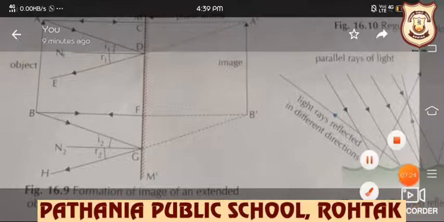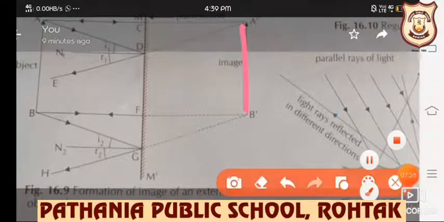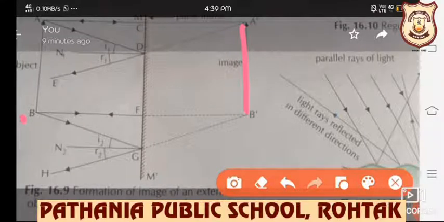So now the image formed is this one, A dash B dash. So what we have concluded from here: the image is at the same distance behind the mirror as the object is in front of it.